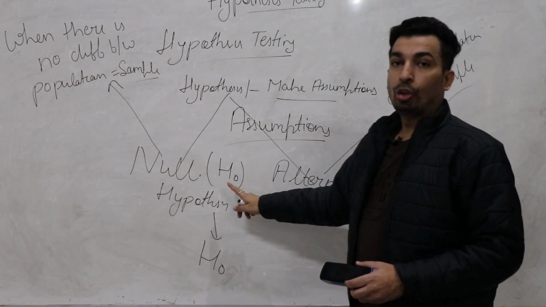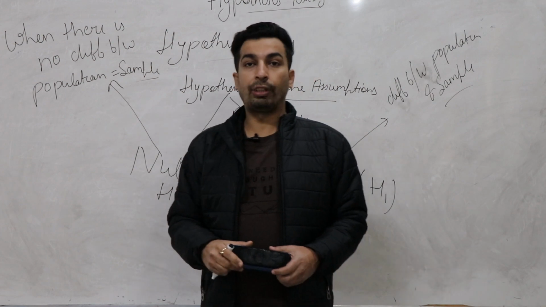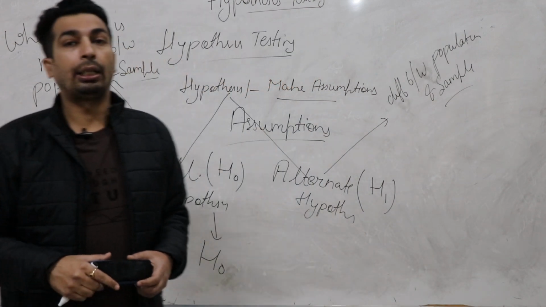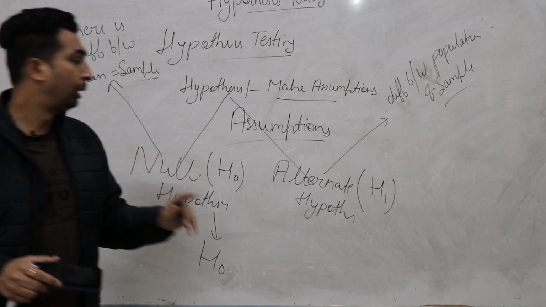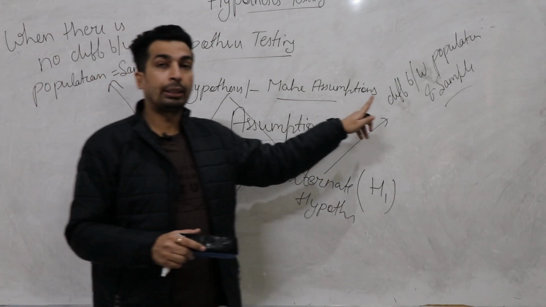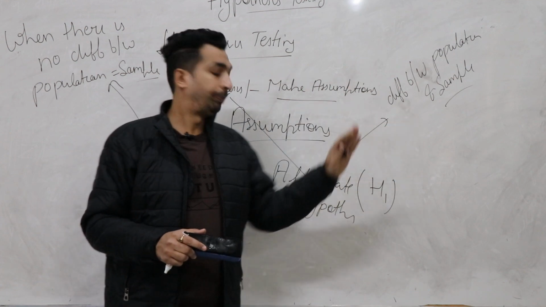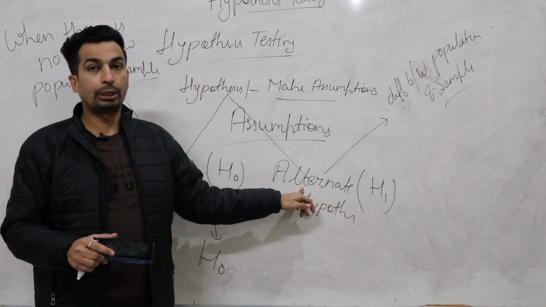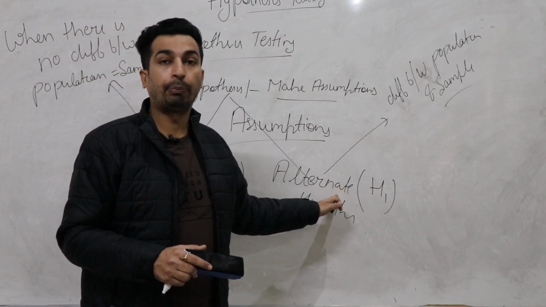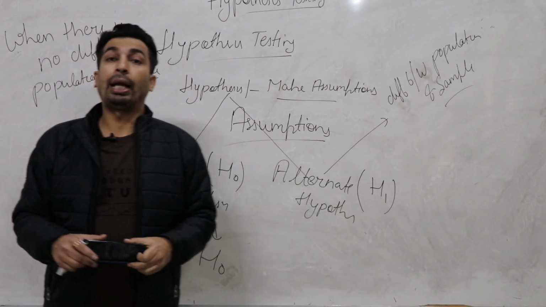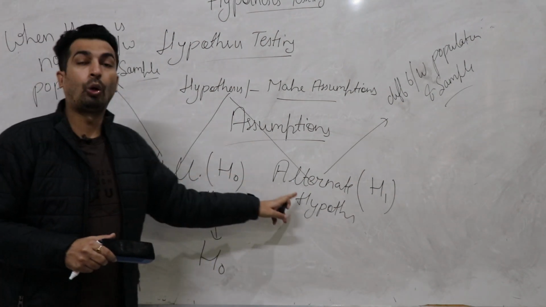Null hypothesis is denoted by H naught. Null hypothesis simply means when there is no difference between population parameter and sample parameter, that's called null hypothesis. Means when both values are same. Alternate hypothesis is when there is a difference between population parameter and sample parameter. In a nutshell, any hypothesis which is not null is called alternate hypothesis. One thing keep in mind, at the end you have to accept only one hypothesis, either null or alternate.